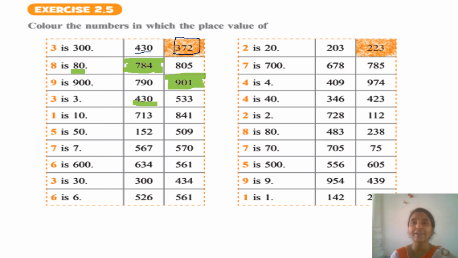Now 533. Here we are reading 3 as 3, no? So I am coloring this. Now 1 is 10. Now read both the numbers. First one is 713. Next one is 841. Which one has the 1 under tens? 713, right? So I am coloring that one.